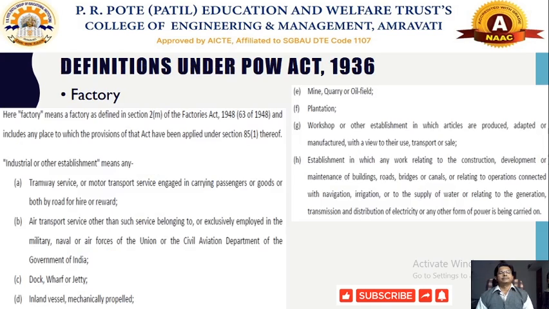Now there are different definitions. I have covered some important definitions under the Payment of Wages Act 1936. So the first definition is called factory. Factory means any factory which has been registered under the Factories Act 1948. So it is a place of employment where the workers are working and which is registered under the Factories Act 1948. As well as this, factory will also cover some other industrial and other establishments.